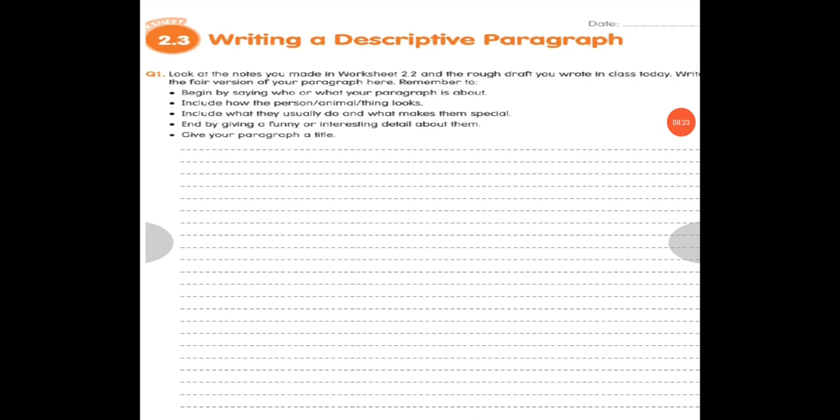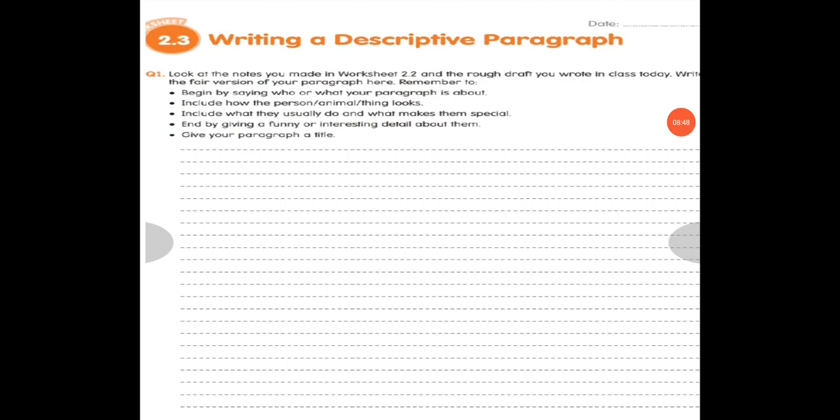Write the fair version of your paragraph here. So you have to write down a paragraph, taking details from your 2.2. Whichever animal or person you used in your 2.2, you have to write about the same here.